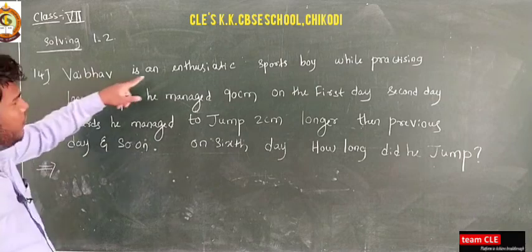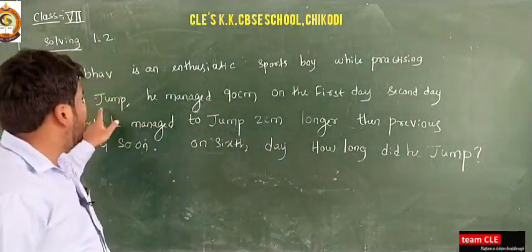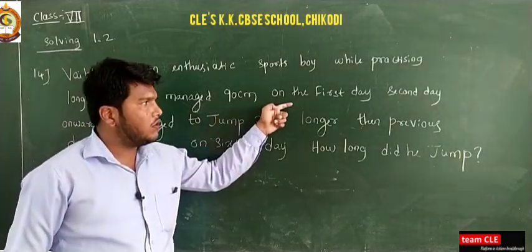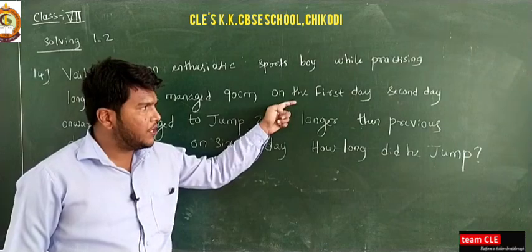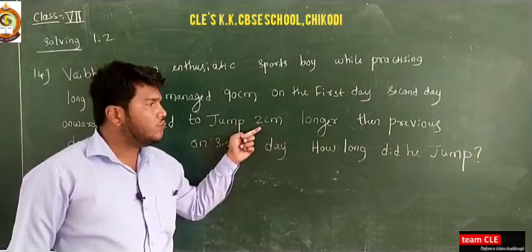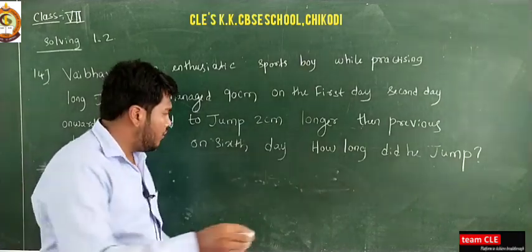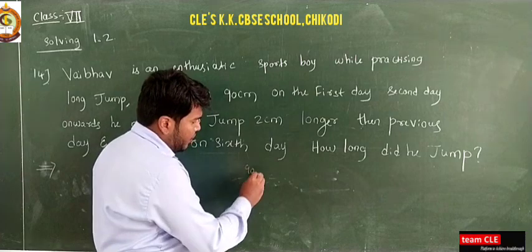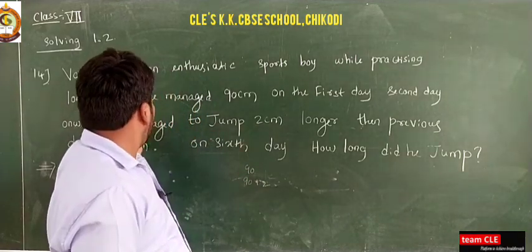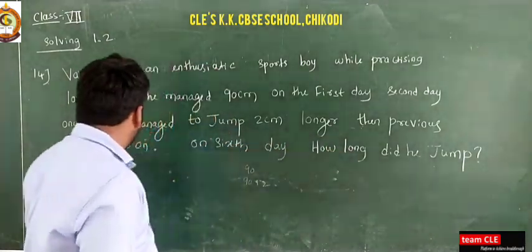So see here, Vaibhav is an enthusiastic sports boy. While practicing long jump he managed 90 centimeter on the first day. Second day onwards he managed to jump 2 centimeter longer than the previous day, and so on.